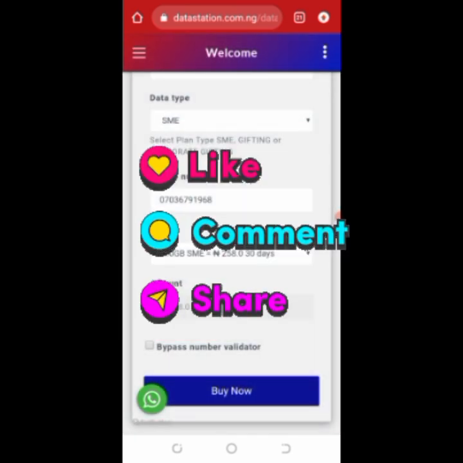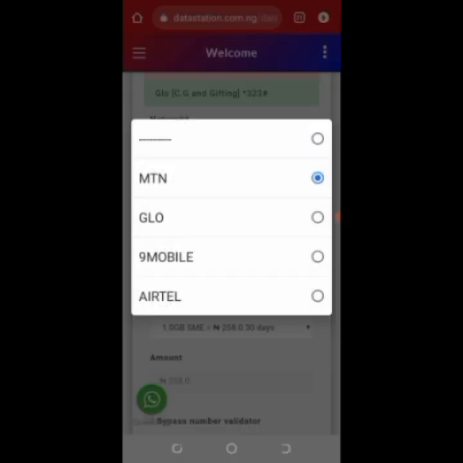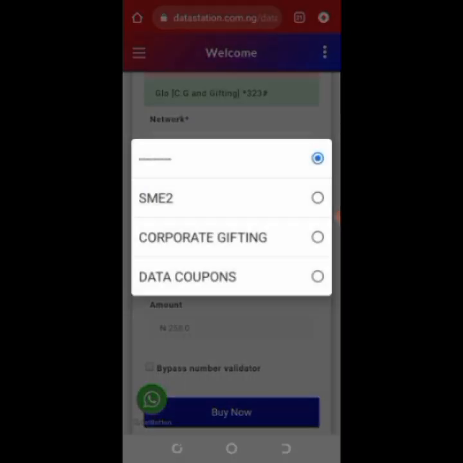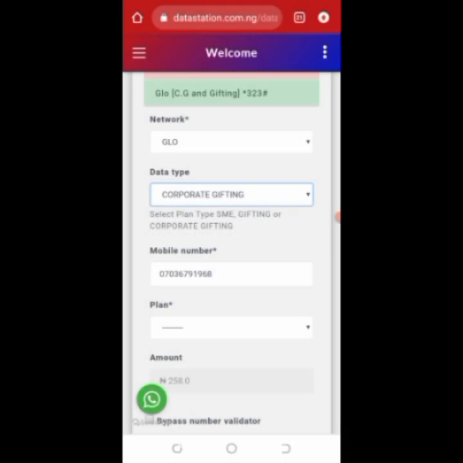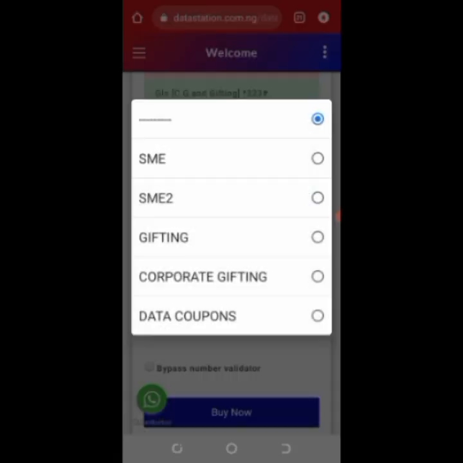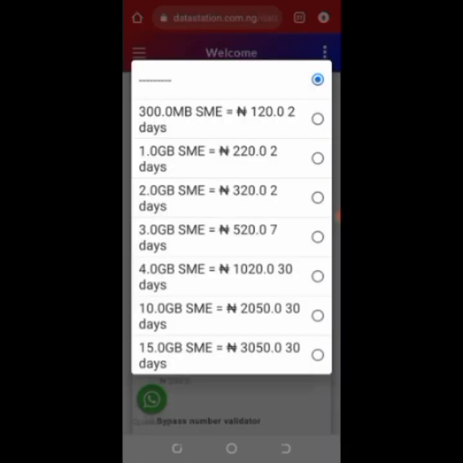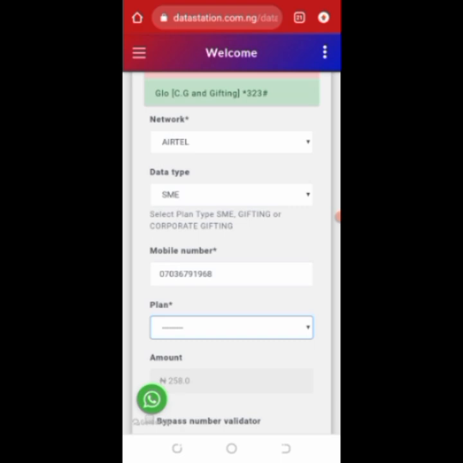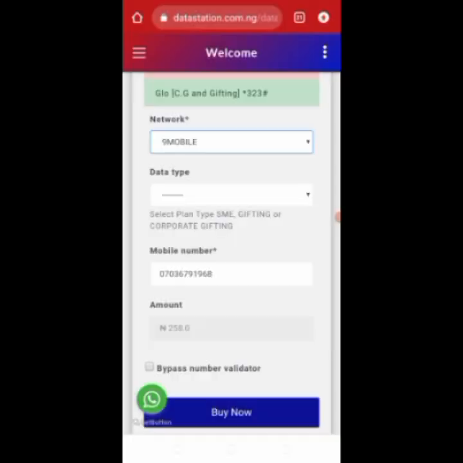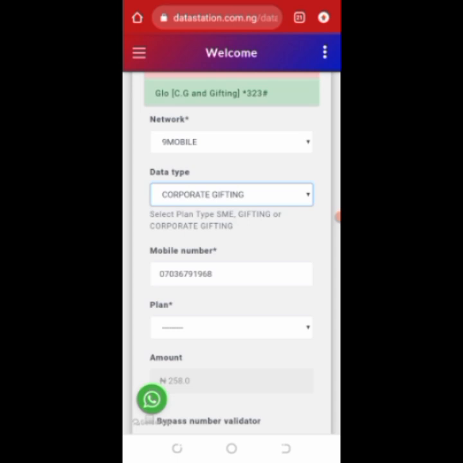Let's continue. Where you choose your network type, you can choose Glo and also buy the type of data. Corporate gifting, I usually buy corporate gifting for my Glo. You can also choose Airtel. You can buy SME, you can buy gifting, you can buy any type. For Airtel, I also buy SME. So for any network in Nigeria, you can buy data.